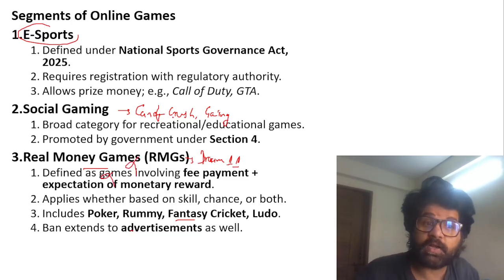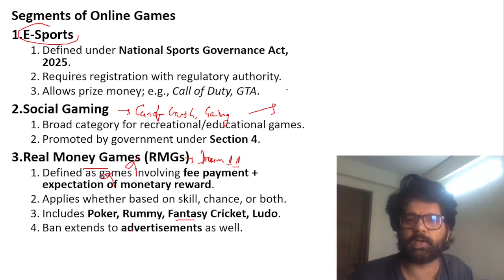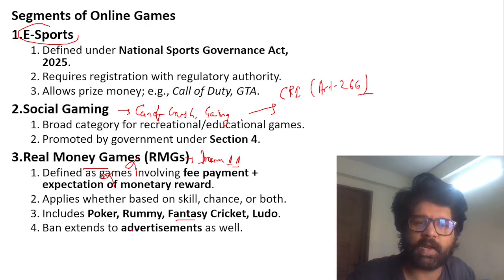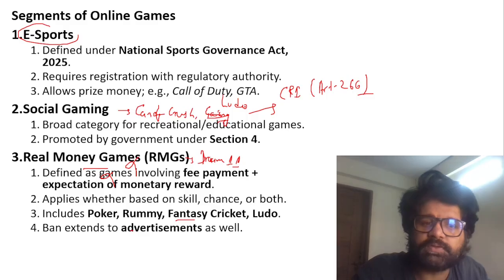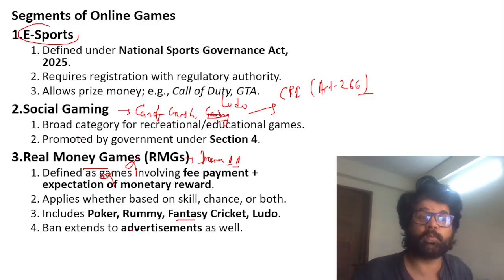Social games, in fact, the government is promoting by taking out money from the Consolidated Fund of India under Article 266, because they feel that when you play games like Candy Crush and Ludo, your social skills are developing. The kids' social skills are developing. So they're promoting only social gaming out of the three. Esports is allowed, like Call of Duty and GTA, but they require registration under a regulatory authority. The ban is on this one.